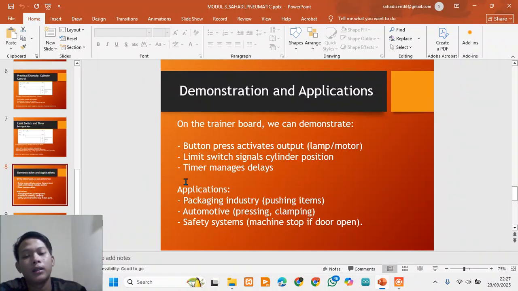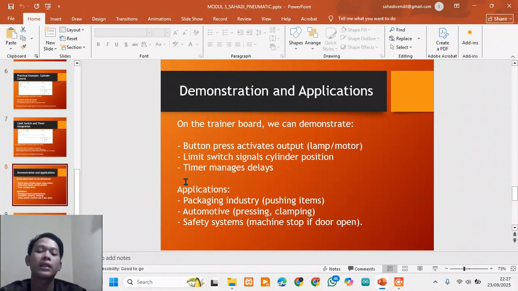Example two, in automotive manufacturing, they are used for pressing or clamping parts. In safety systems, limit switches ensure that the machine stops if the door is open.